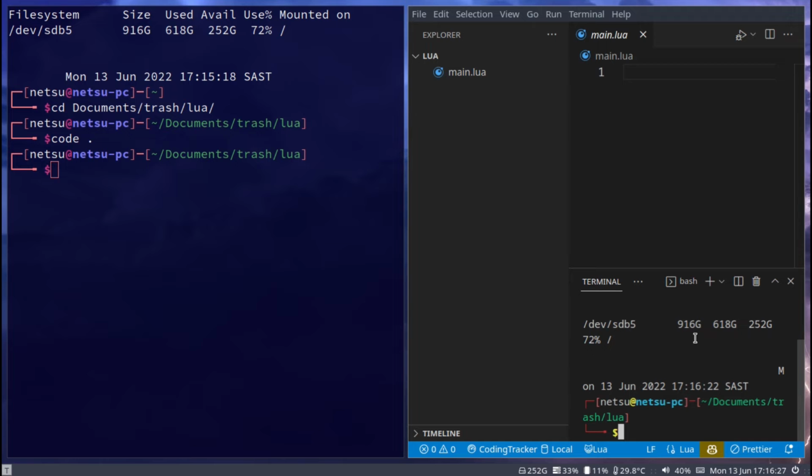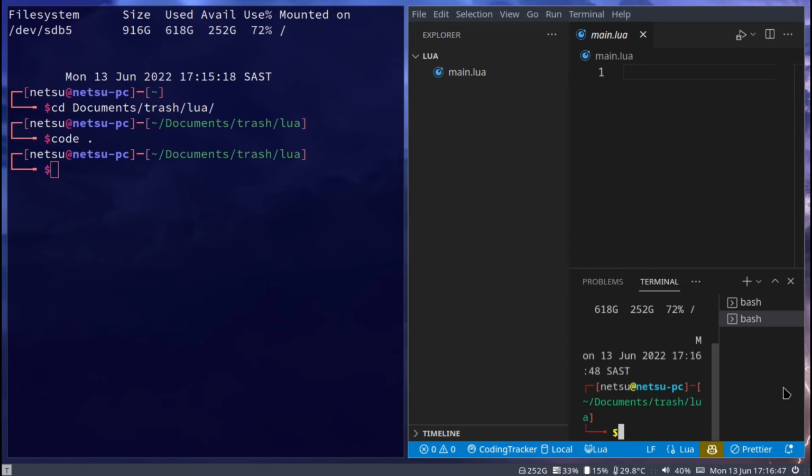The only difference is this terminal is inside of VS Code, while this terminal is not inside of VS Code. That's the only difference. They both run the same thing. If you're on Windows or Mac, you don't have to open up a terminal on the side. You can just go Terminal, New Terminal, and you'll have a terminal to use.